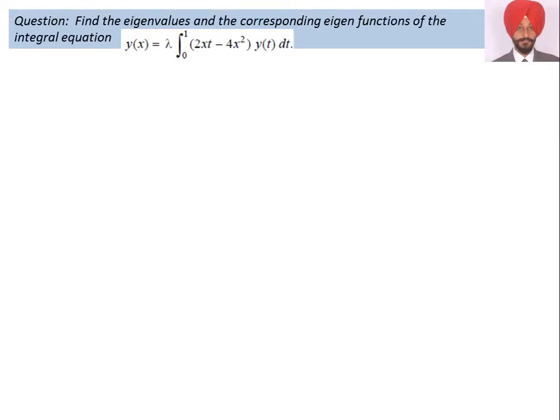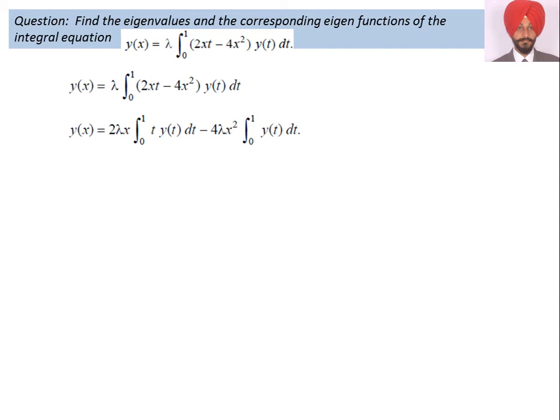Now let us find another question, just see this question. Find the eigenvalue and corresponding eigenfunctions of the following integral equation: y(x) is equal to lambda times the integral from 0 to 1 of (2xt minus 4x square) y(t) dt. How do we solve this question? Students must note this very carefully. Now we have two c's, not a single one, because it contains a t function here.